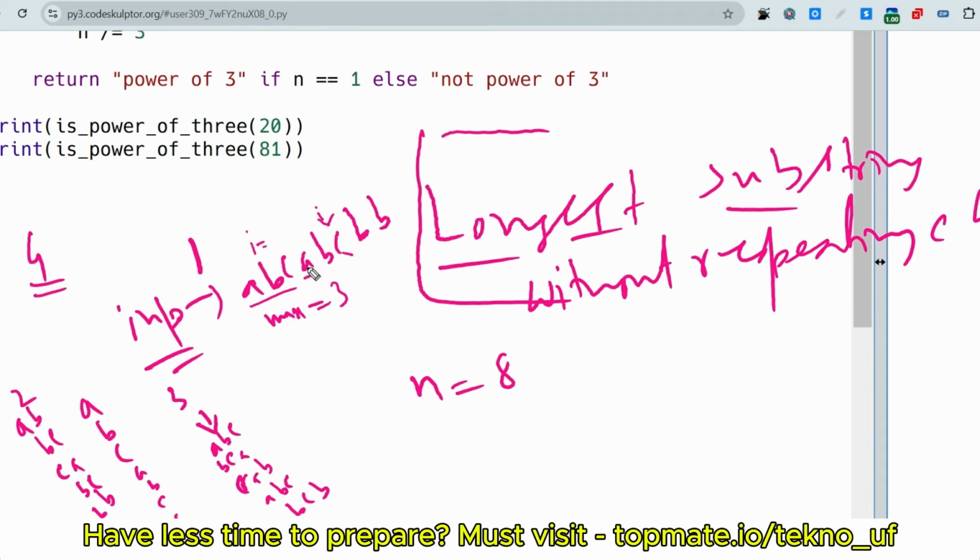Okay, so that means if we start from this BCA, we have to stop here. So the length is 3 here also, here also. If we start from this CB, here the length of the longest substring having non-repeating characters is 2. So basically the longest substring without repeating characters here is 3, because ABC is the longest substring where no character is repeated.